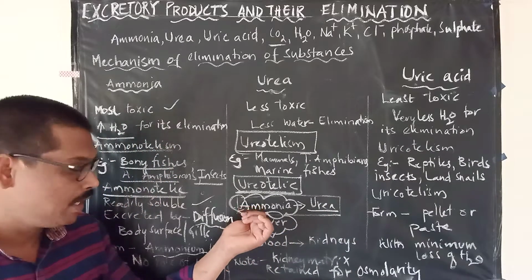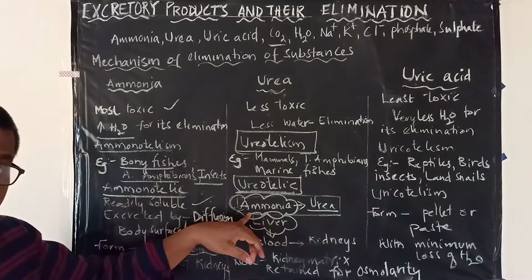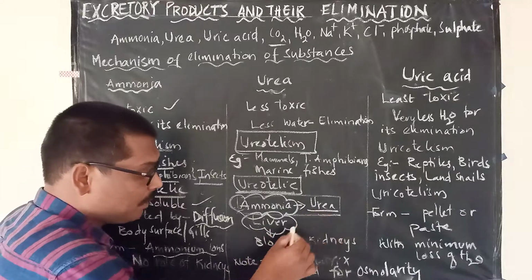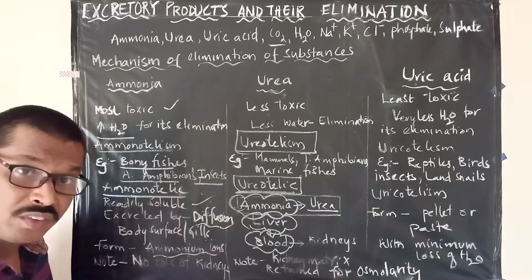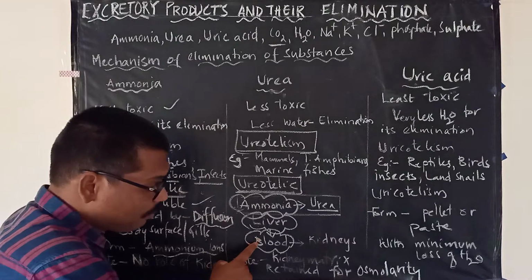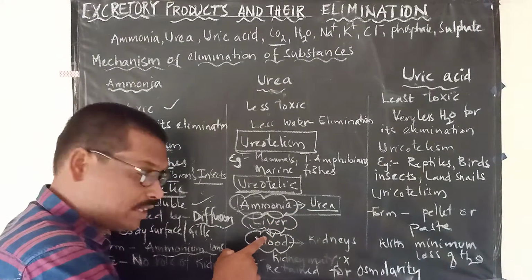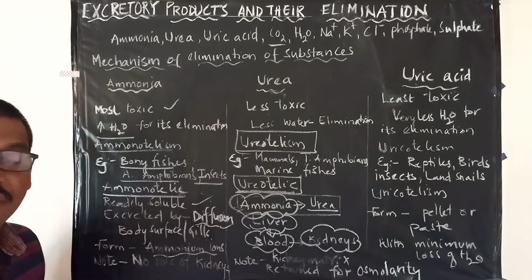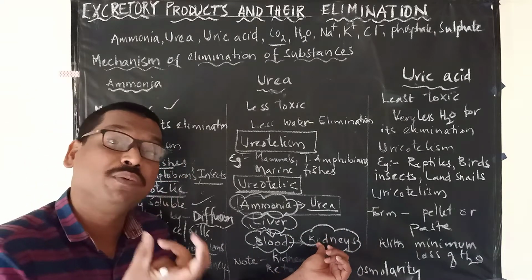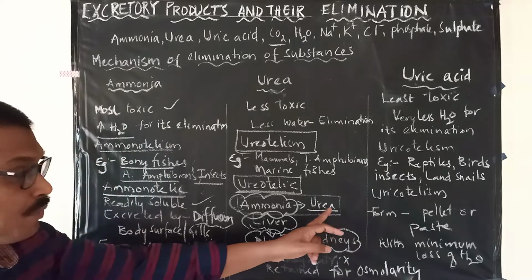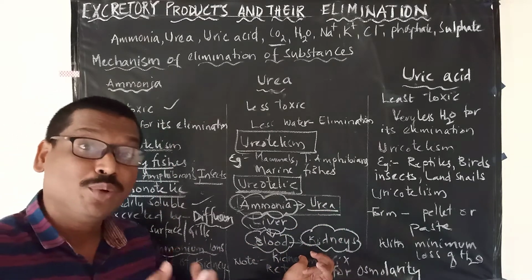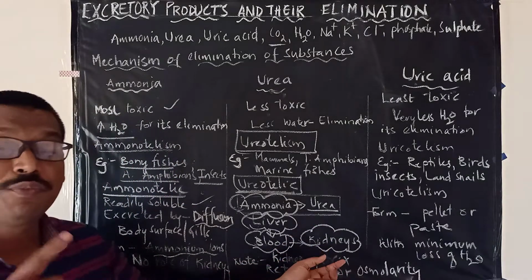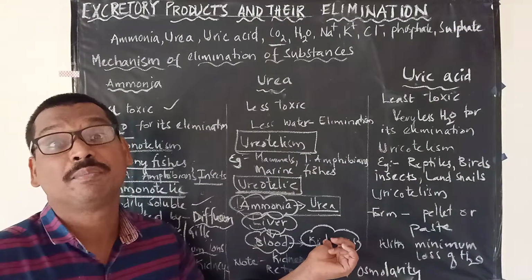Once the urea is formed in the liver, it enters the blood, and from the blood it is carried to the kidneys for its elimination. Kidneys filter the urea, and urea in the form of urine is eliminated from the body.